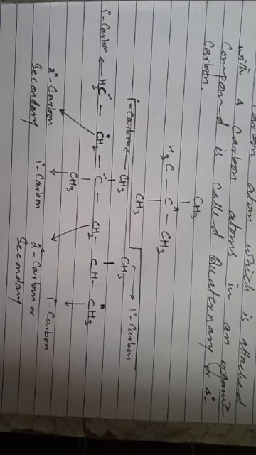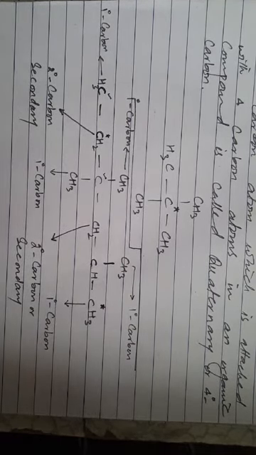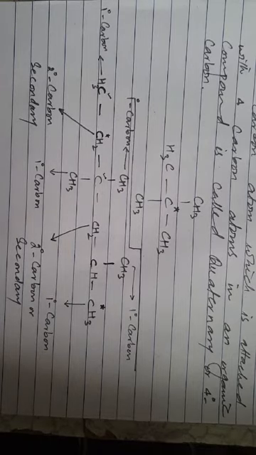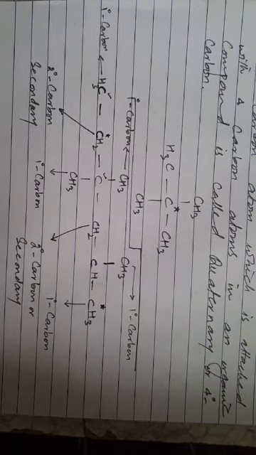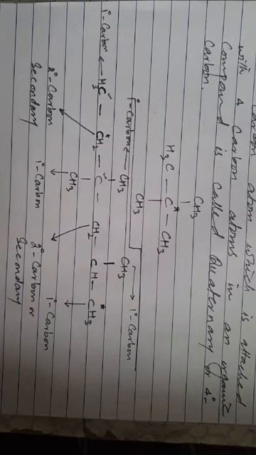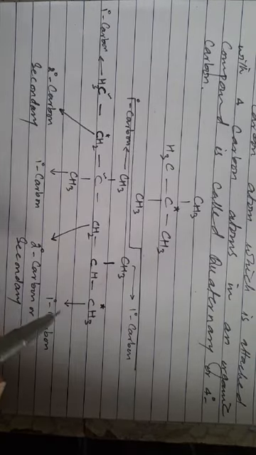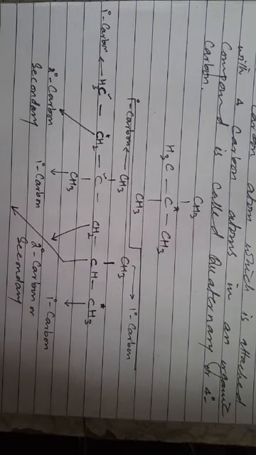Now our next target is to identify the tertiary carbon atom. The tertiary carbon atom is the carbon which is directly attached to three carbon atoms, and it contains only one hydrogen atom. So we can say that CH groups are called tertiary carbon atoms, and there is a CH group here.